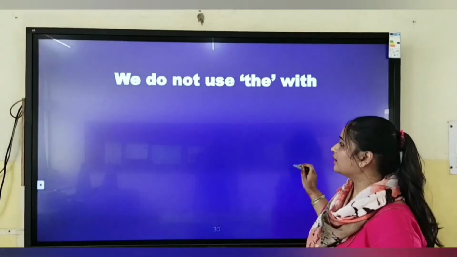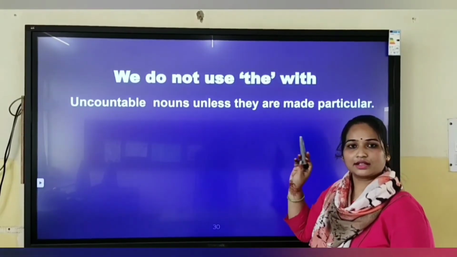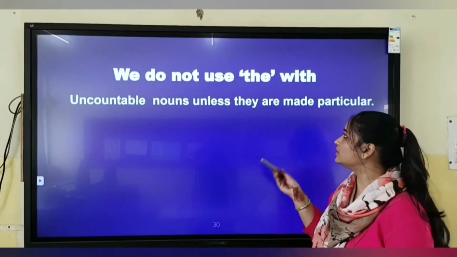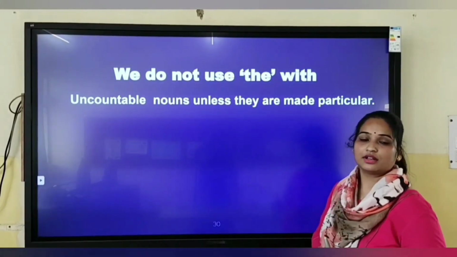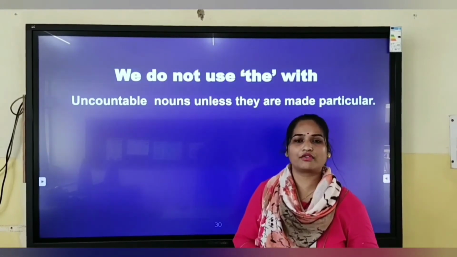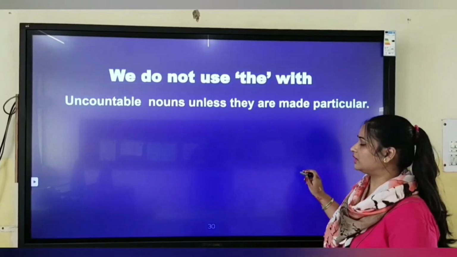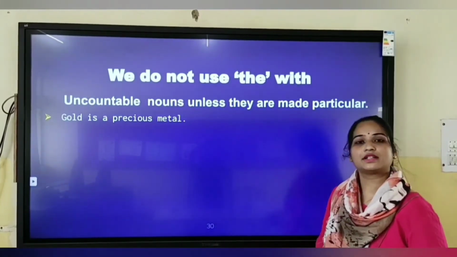Next is uncountable nouns. We never put article the before uncountable nouns unless they are made particular. We have read the topic uncountable nouns. So like sugar, coffee, they are uncountable nouns. So we never put the before uncountable nouns. Like gold is a precious metal.